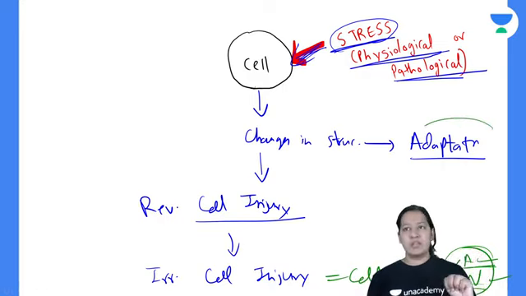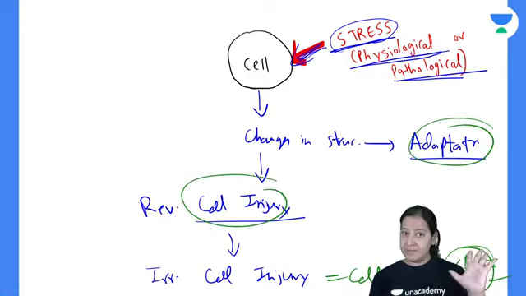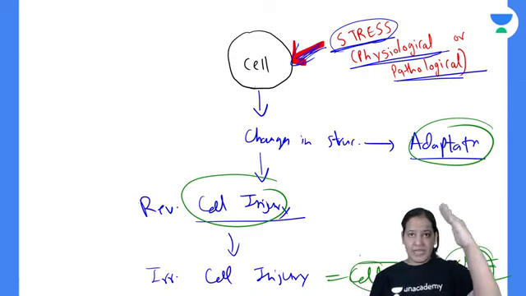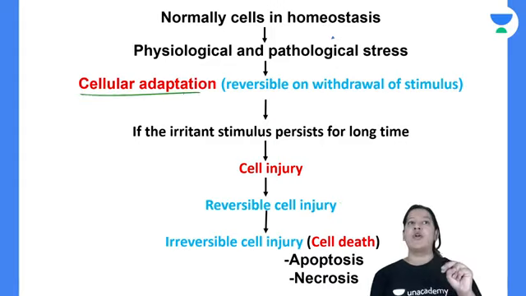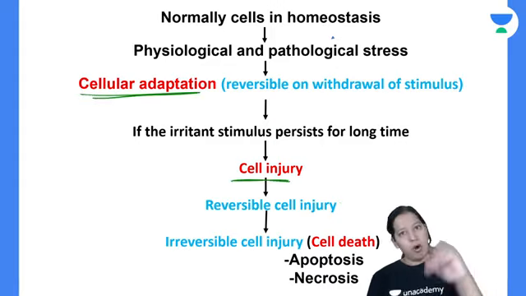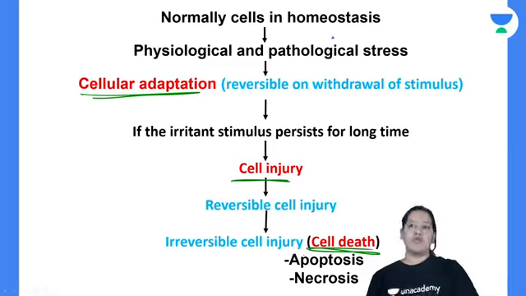So three things: first, adaptation, then cell injury, reversible cell injury, and then cell death. These are the three topics which I have to cover in the first chapter. Cell adaptation I will teach you today. Then cell injury tomorrow. And cell death the day after tomorrow.